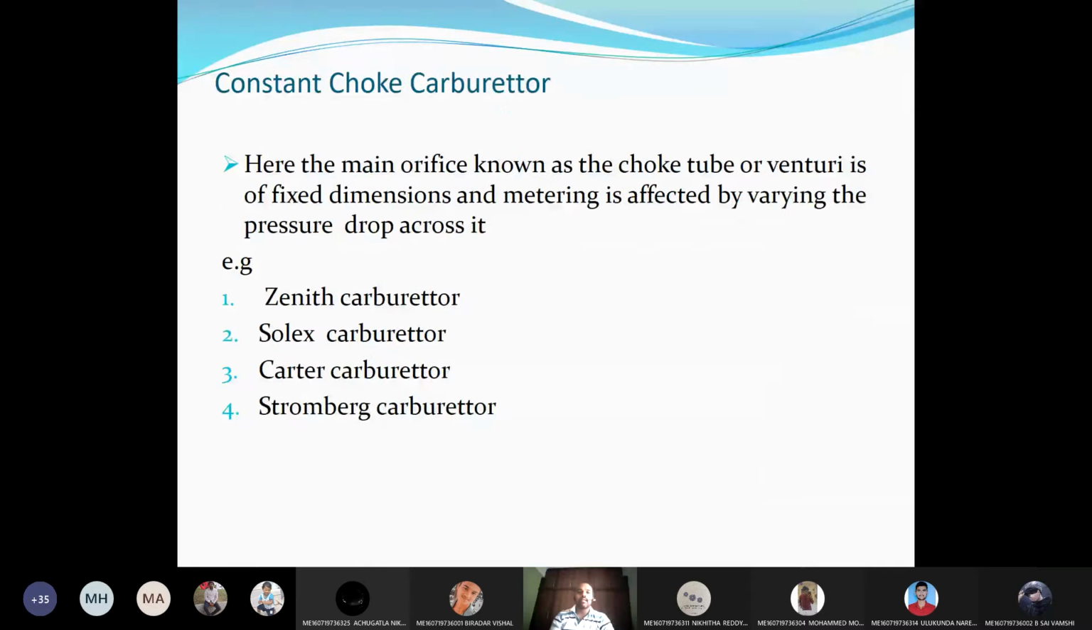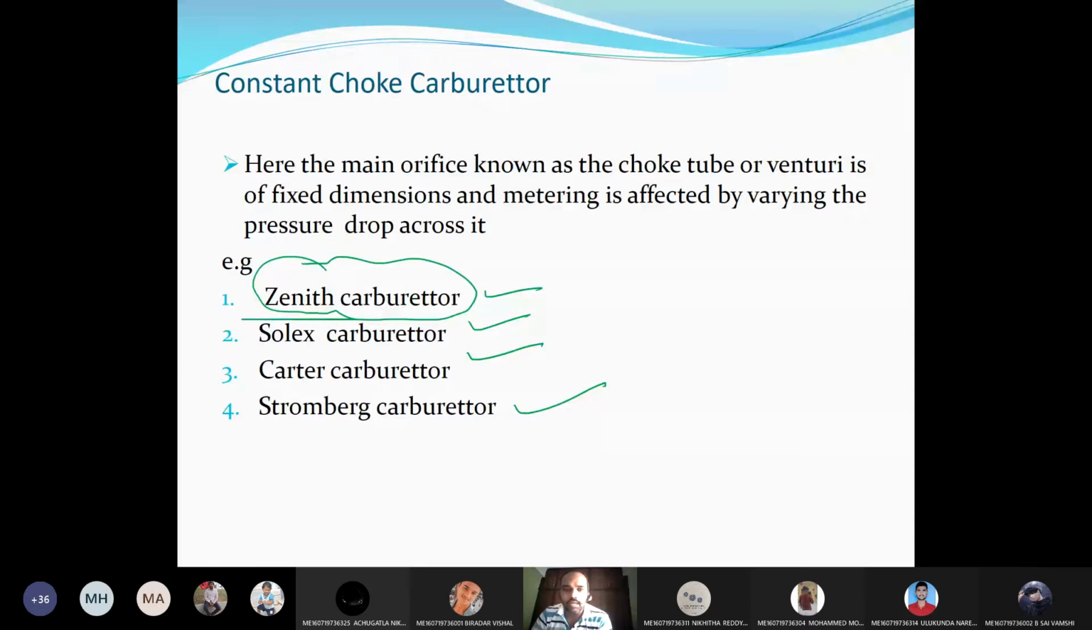Okay, and here the constant choke carburetor. Here the main orifice, known as the choke tube or venturi, is fixed. The venturi has fixed dimensions, and metering is affected by varying the pressure drop. So these are the types of constant choke carburetor: Zenith carburetor, Solex, Carter, and Stromberg carburetor. We will discuss only the Zenith carburetor.